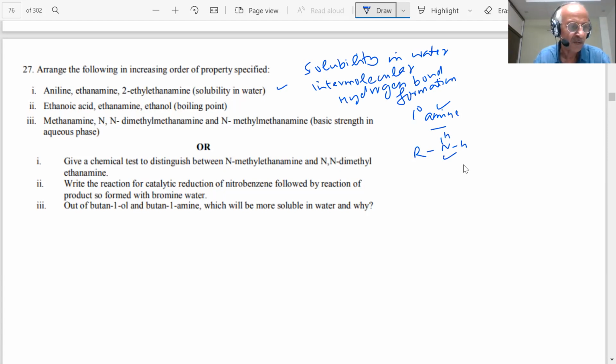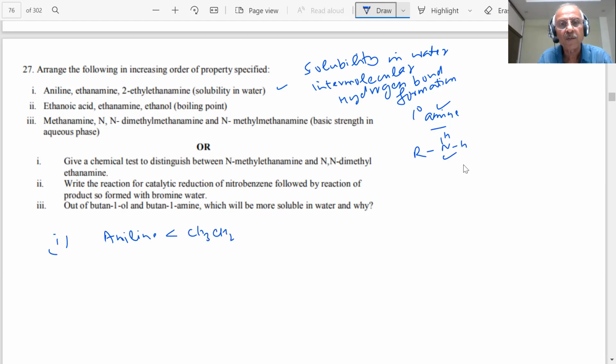And so what will be the answer then? You have already answered this question in the previous lecture. What answer we gave you for the first one: aniline is less than the 2 degree amine. What is the 2 degree amine here?